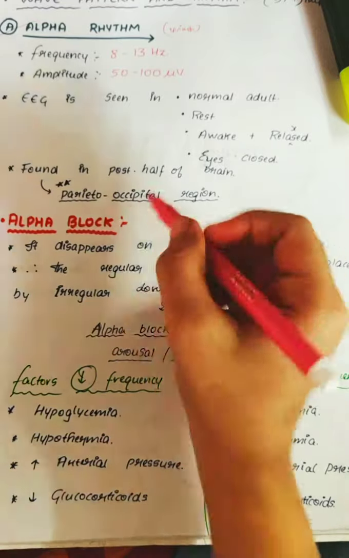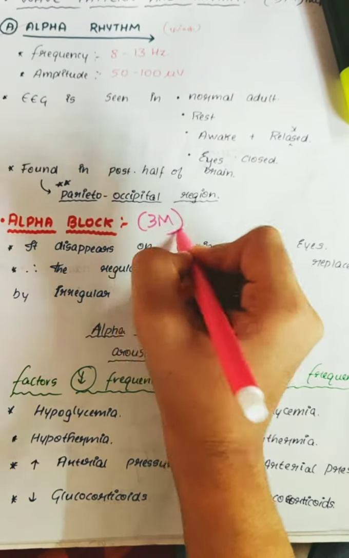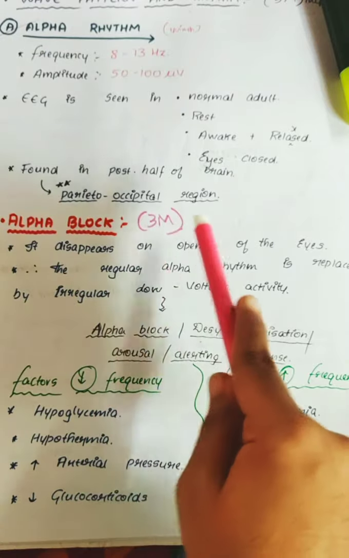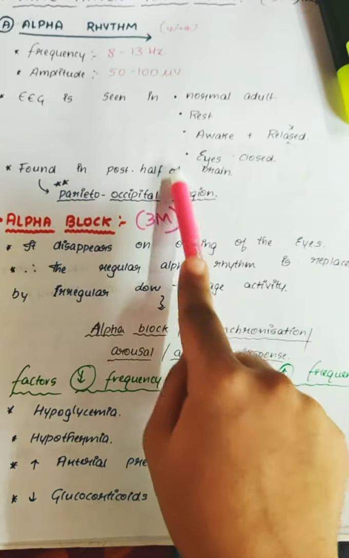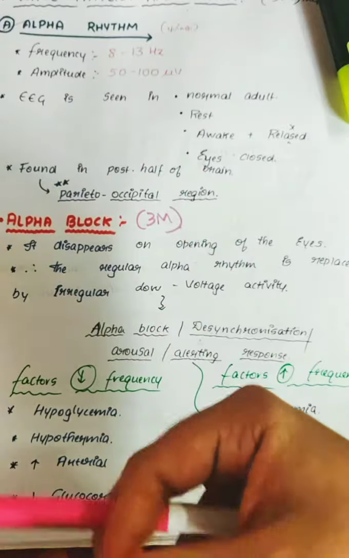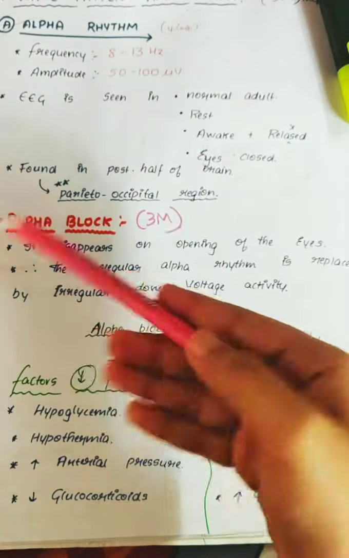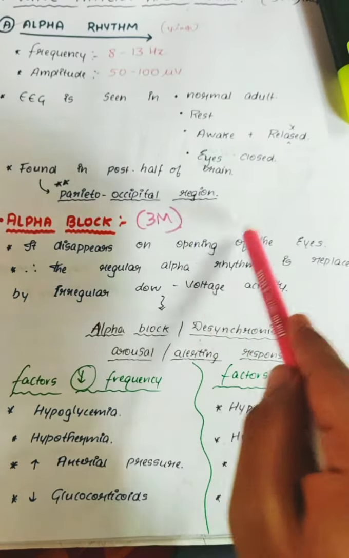What does alpha block mean? Very important. It will be asked for a 3-mark question. So alpha block is the one which disappears on opening of the eyes. Your eyes will be closed. Once you open your eyes, you will become alert. From relaxed state, you will become alert. So it disappears on opening of the eyes.